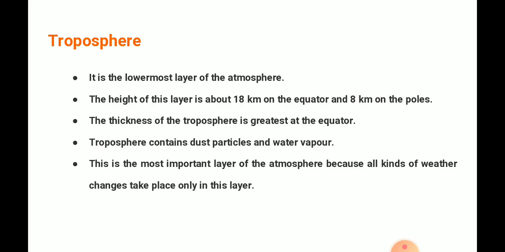Troposphere is the lowermost layer of the atmosphere. The height of this layer is about 18 kilometers at the equator and 8 kilometers at the poles. The thickness of the troposphere is greatest at the equator. Troposphere contains dust particles and water vapor. This is the most important layer of the atmosphere because all kinds of weather changes take place in this layer.